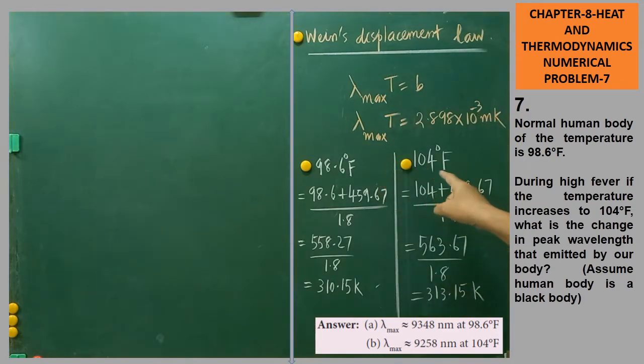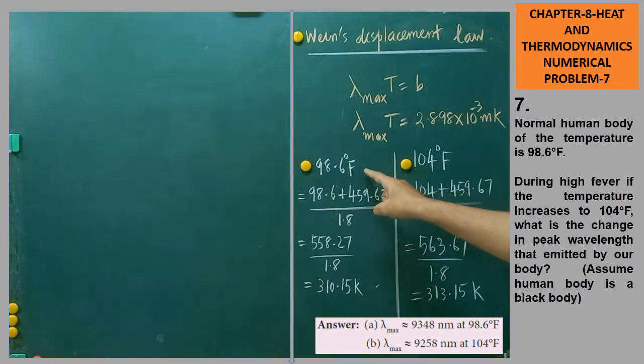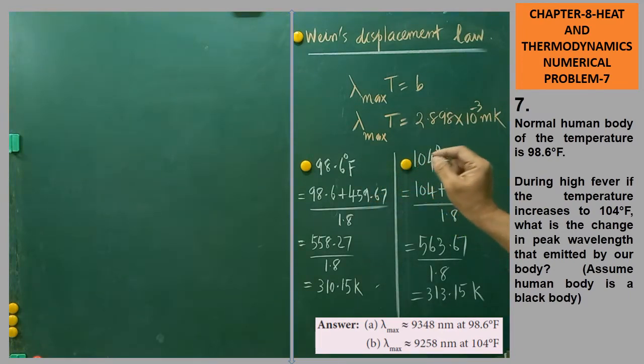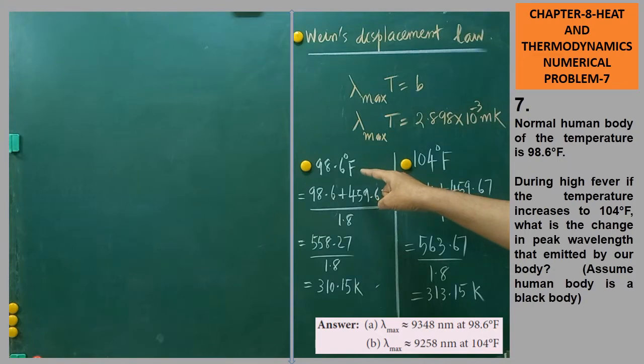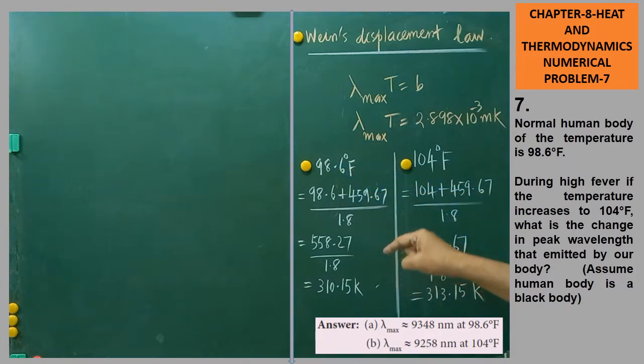Here two temperatures are given. One is the human body at normal temperature, 98.6 degree Fahrenheit. At 98.6 degree Fahrenheit, what would be the lambda max? When the temperature is raised to 104 degree Fahrenheit due to fever, you have to find the lambda max again.